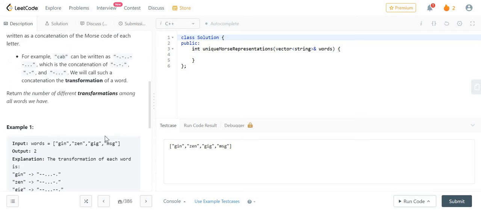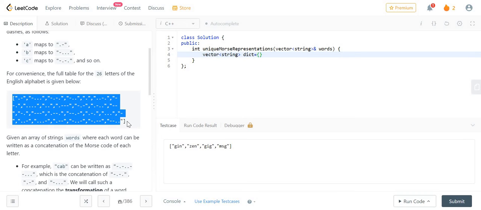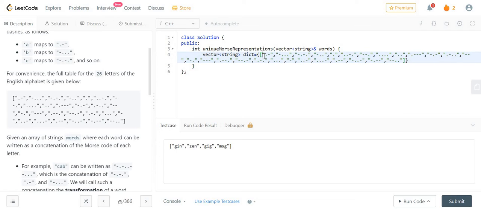Now let's move on to the approach. I will first define a vector of strings, let's name it dict, and it will contain all the Morse codes. The first element contains the Morse code for A, and the second element contains the Morse code for B.